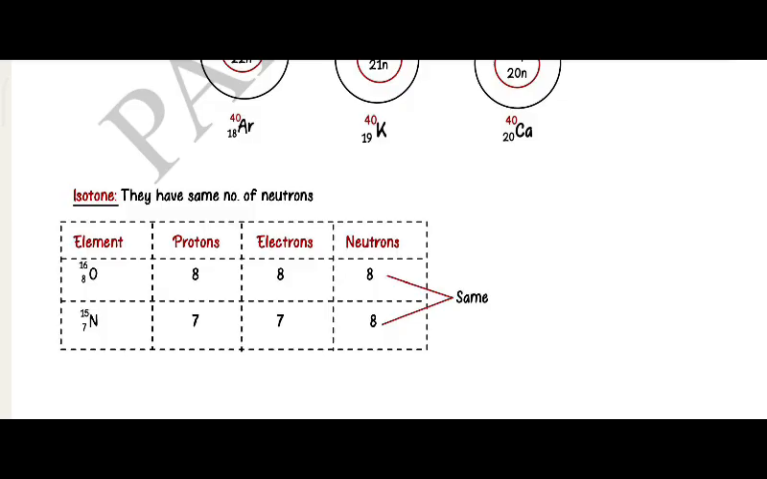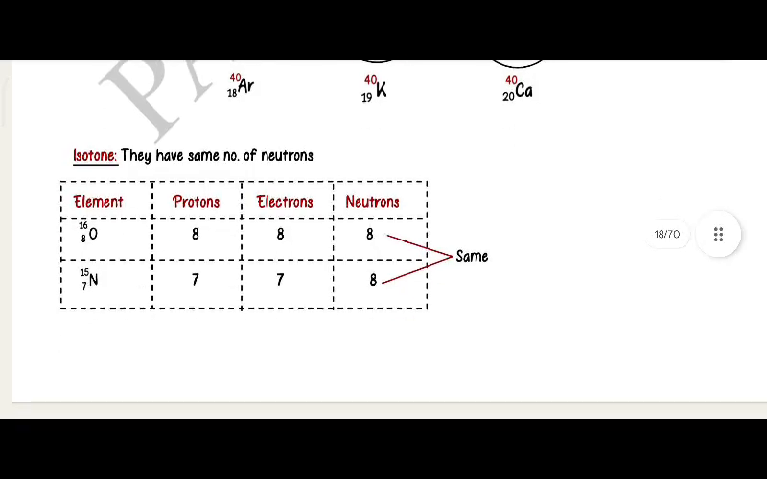Isotones. They have same number of neutrons. Element: proton, neutron, and electron. 16 oxygen 8: 8 protons, 8 neutrons, 8 electrons. 15 nitrogen 7: 7 protons, 7 electrons, and 8 neutrons. Neutrons are same, 8 and 8 in oxygen and nitrogen.